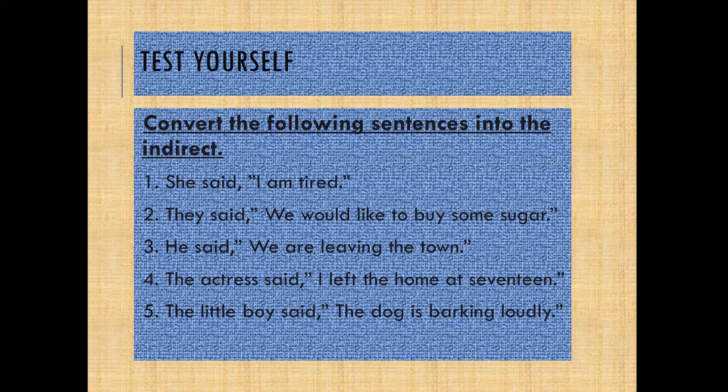Now here a few sentences are given. You have to convert these sentences into indirect sentences. These are direct sentences given, directly reported in direct speech. So you have to convert them into indirect speech. Let's read the first one. She said, I am tired. Right? Now, the rules you know.